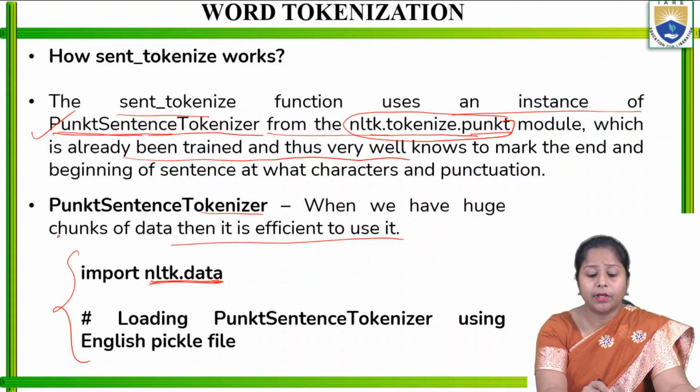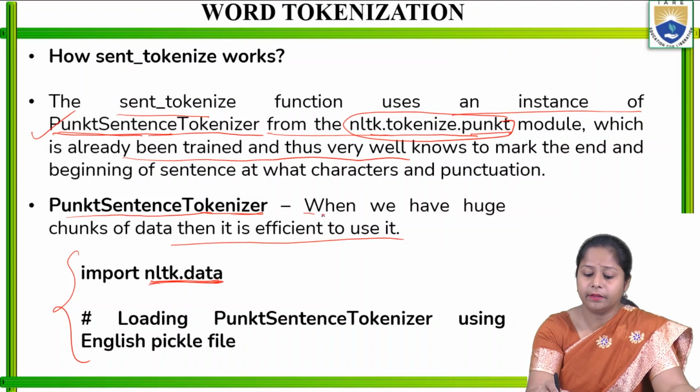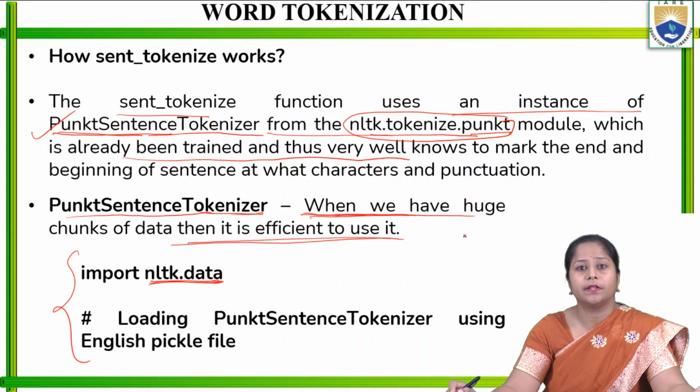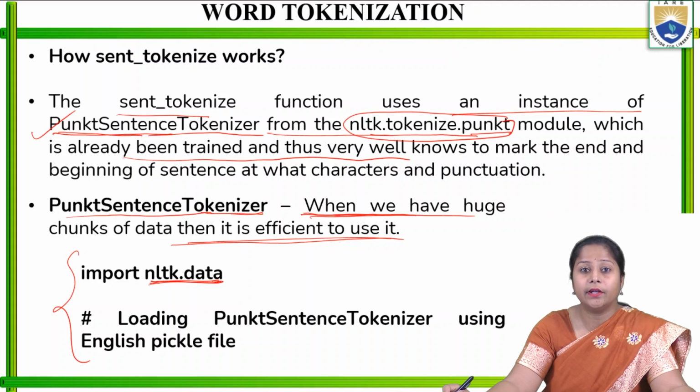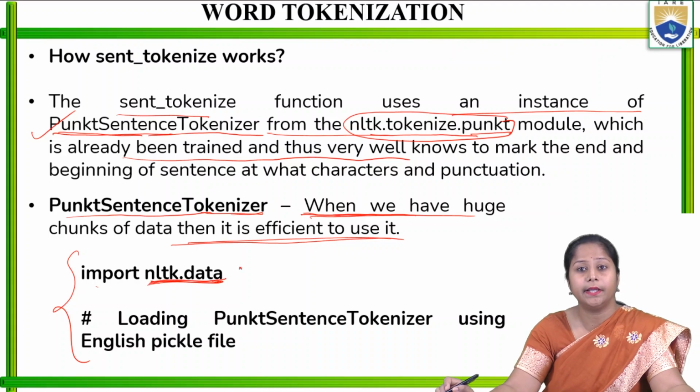PunktSentenceTokenizer is one kind of tokenizer in the Python NLTK library. Whenever we are calling a large dataset, we need to use this sentence tokenizer, and there we can extract the different sentences as tokens. So I need to import the data, import nltk.data, and all the datasets will be loaded here.